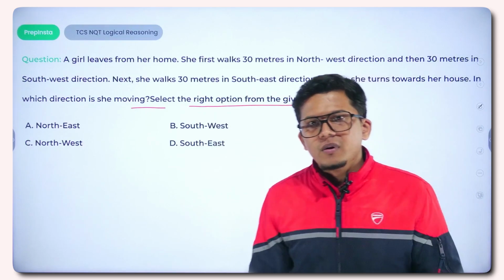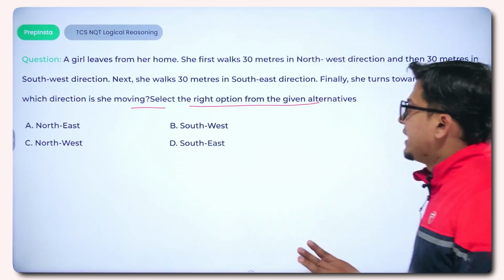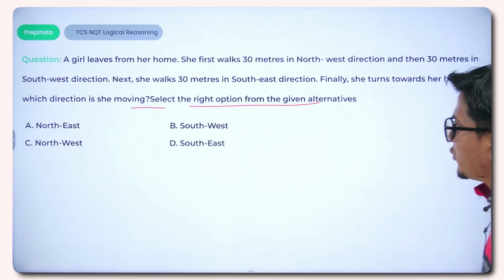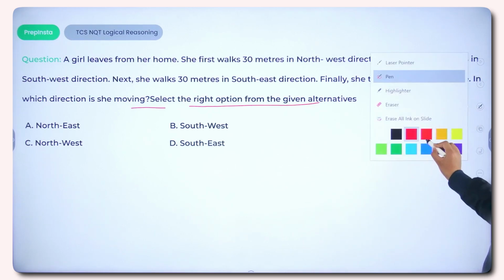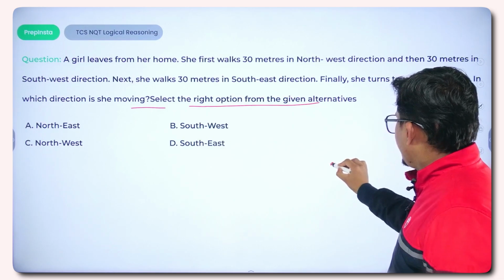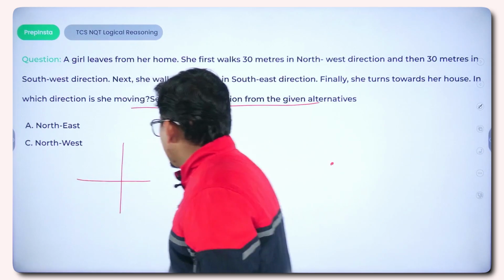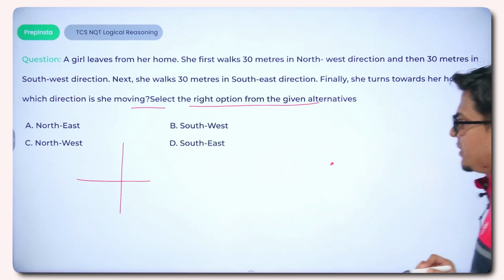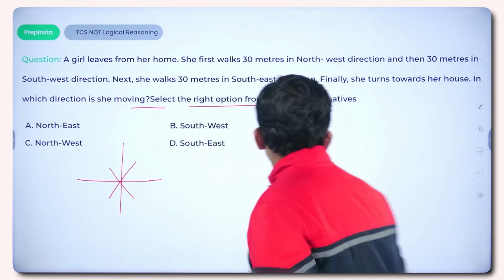You first have to make a reference point, and on the basis of that you need to find out her final position, and you have to approach this particular question. So the best approach is we should have the reference point. Suppose this particular point is the reference point where she is starting, right? Acha, the prior thing that you need to remember is we have 4 directions and 4 sub-directions.